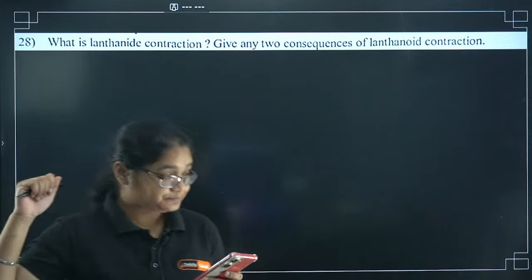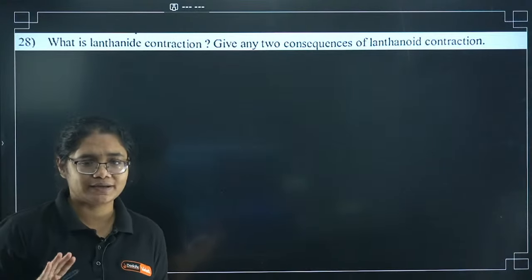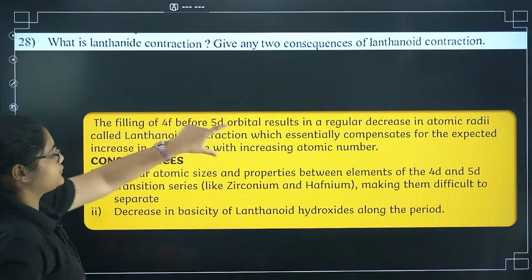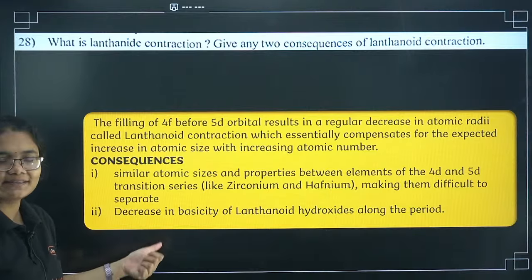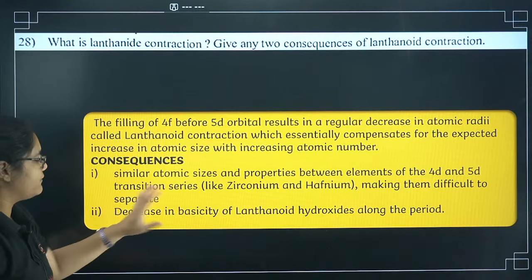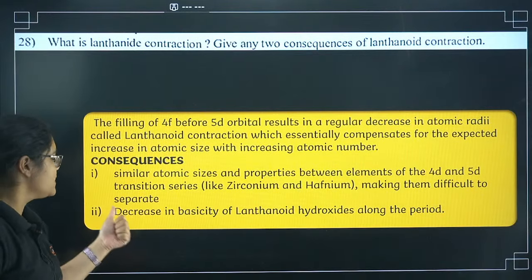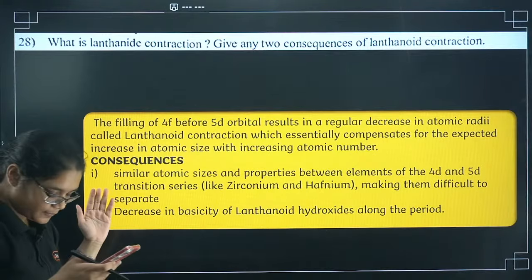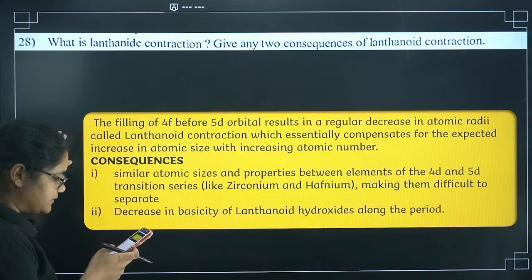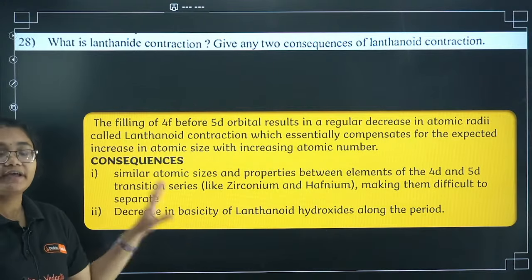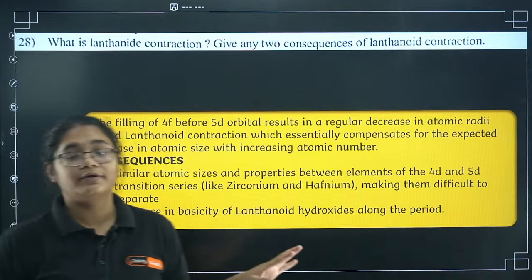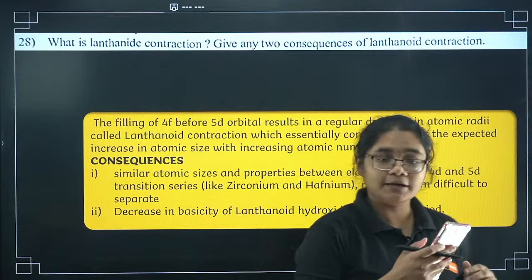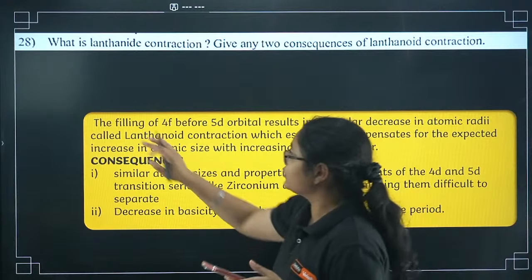Now this question, lanthanide contraction, very basic question. Its consequences, right? So I will not be explaining this in much detail. You have to first write what is lanthanide contraction, then two consequences. First is the similar size of 4d and 5d series, example zirconium and hafnium, and decrease in basicity of the lanthanide hydroxides along the period. This question I think everybody should be reading. Very, very important question. Every year lanthanide contraction is being asked. So let us not miss this question. Prepare it properly. Definitely this is a question that is going to be asked.